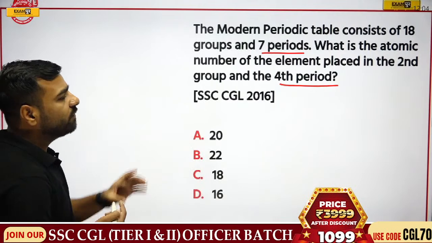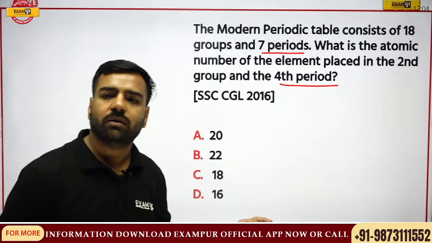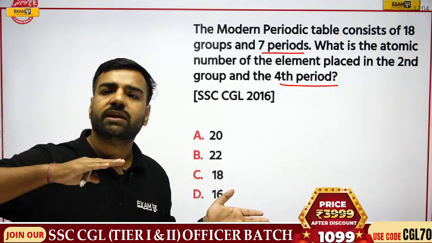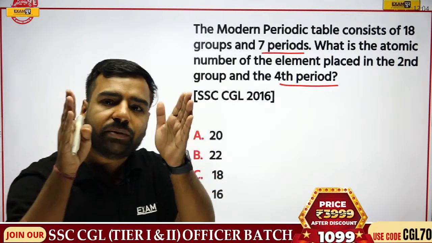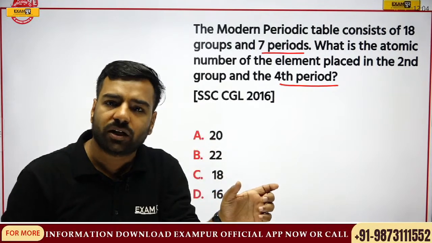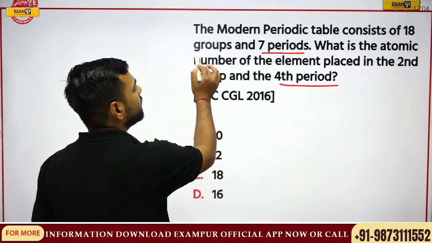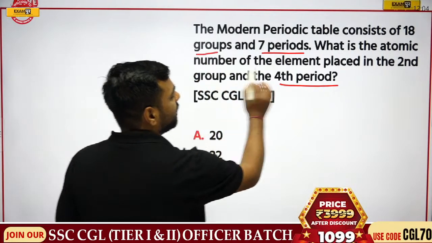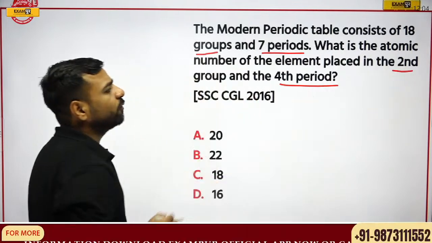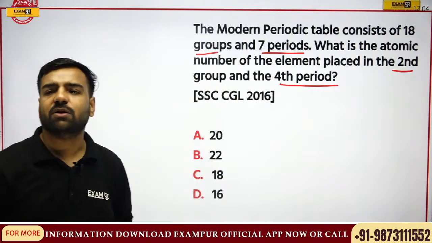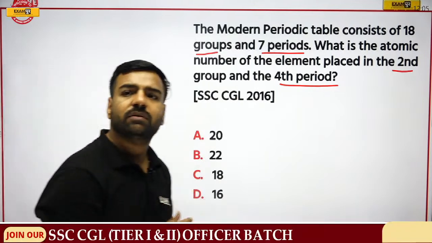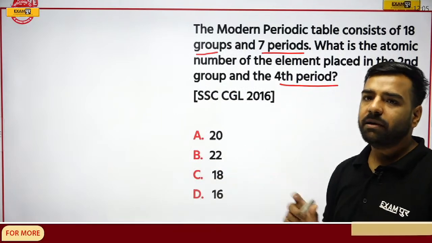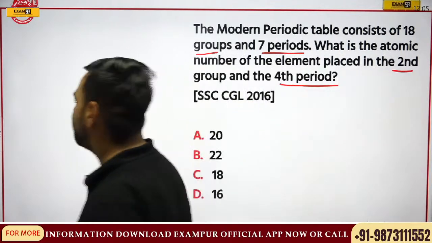My question is, we have understood what? Modern periodic table. We were discussing Moseley over there. The concept originated with Mendeleev. And the present periodic table which we are using, the modern periodic table, consists of 18 groups and 7 periods. Remember? Now my question is, if I talk about the second group and fourth period, what is that particular element? Once you give me this answer, I'll explain this part as well using the periodic table. But first answer please. Till then I'm making the periodic table.